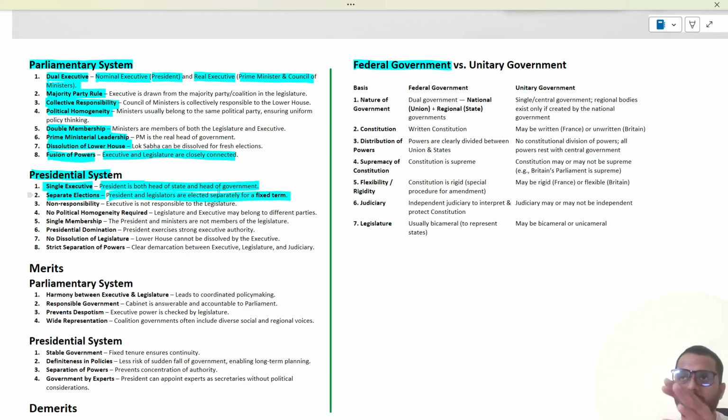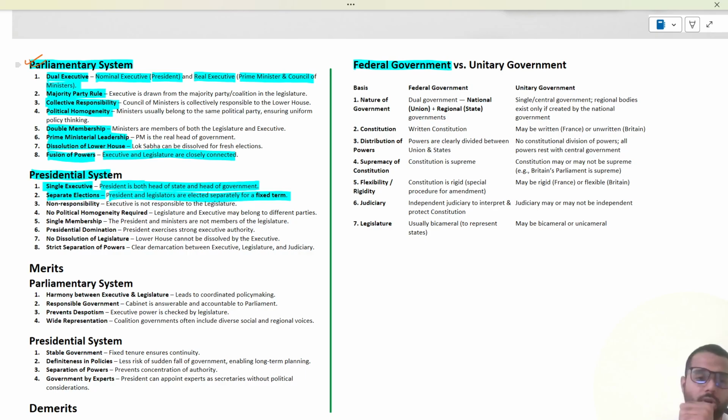That means if you go to the United States, the president's election is held separately, but in India, the president is elected indirectly. The other features of the presidential system are not important, so I will not be discussing all these details, but you can go through them if you want. What was important from the Indian Constitution point of view was the parliamentary system that I have discussed.